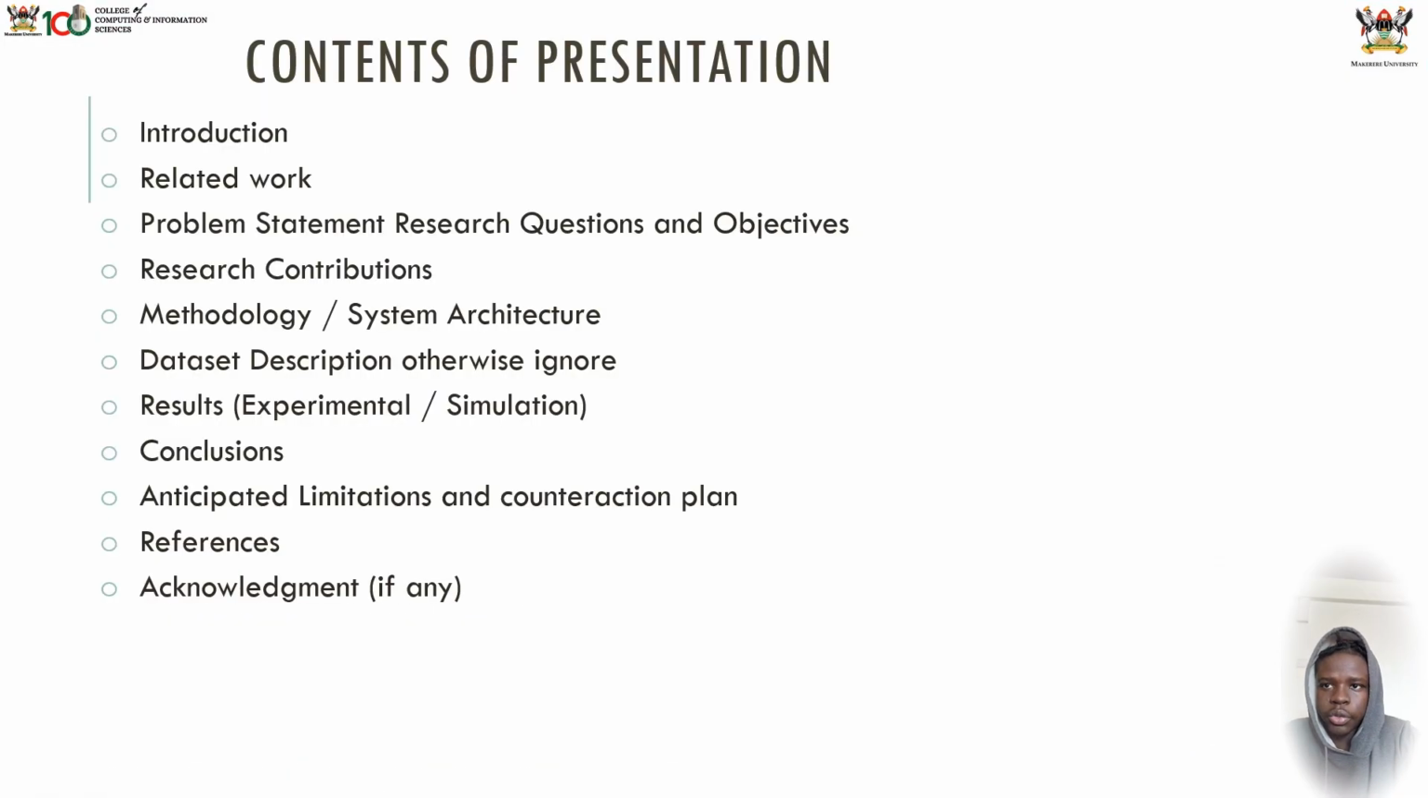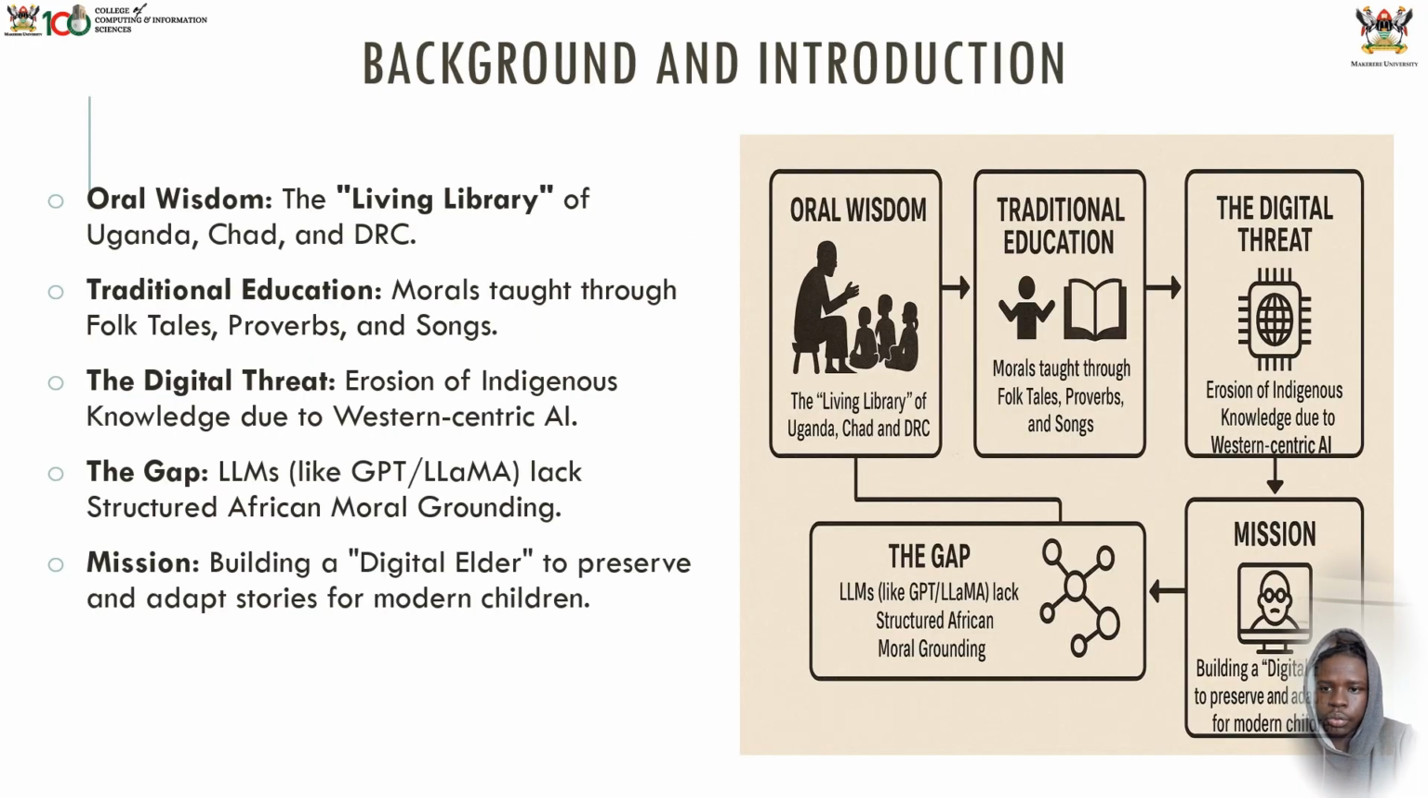Here is our content of presentation. Then here is the background and introduction. Our research addresses a major gap in modern technology. While AI is powerful, it suffers from a Western bias. In our region, Uganda, Chad, and DRC, we have centuries of moral wisdom stored in oral traditions. Our project, MORALROOTS AI, creates a way for AI to learn these specific values so that when it tells a story to an African child, it sounds like a digital elder, not a foreign computer.